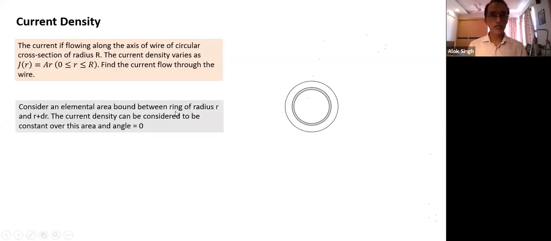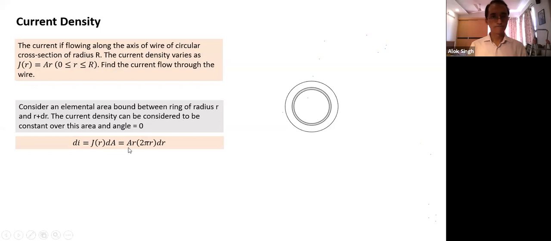So if I calculate current through, consider elemental area bound between ring of inner radius R and outer radius R plus dr. So current density can be considered to be constant over this area. The angle between them is 0. Current density is perpendicular, area vector also perpendicular. So what is the current flowing through this area? dI is equal to J into dA, cos theta is equal to 1.